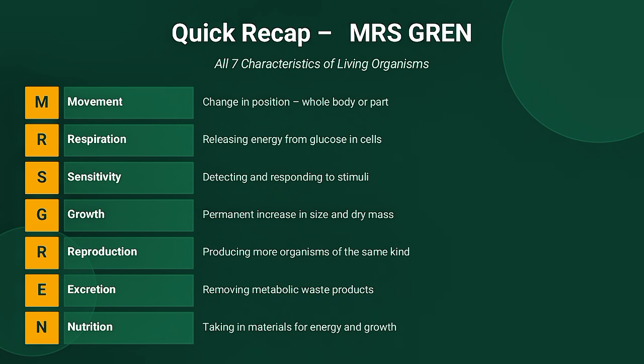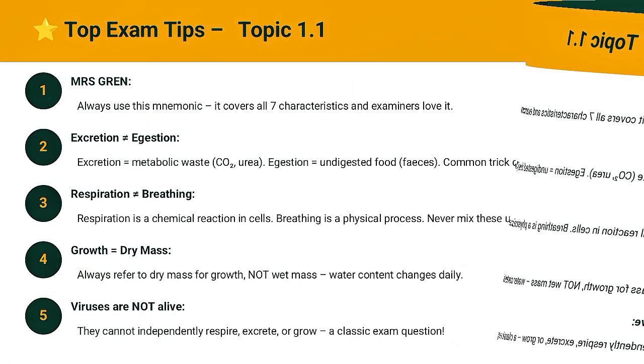R for reproduction, producing more organisms of the same kind. E for excretion, removing metabolic waste products. N for nutrition, taking in material for energy and growth. Every living organism, human, plant, bacterium, fungus, must show all 7 of these characteristics. If even one is missing independently, we do not call it a living organism.